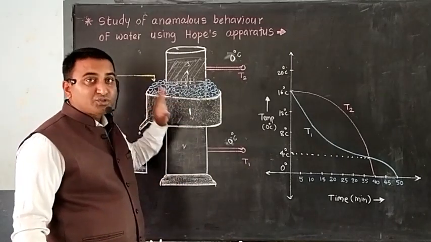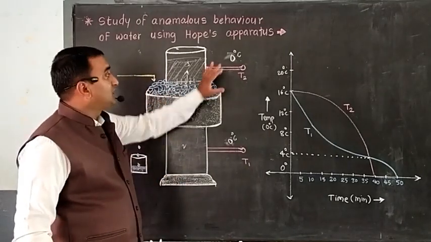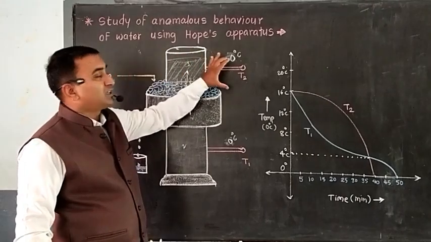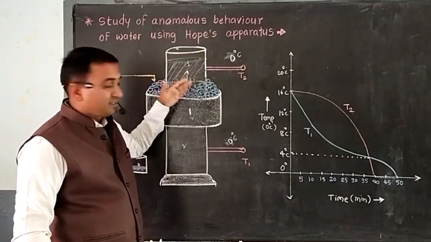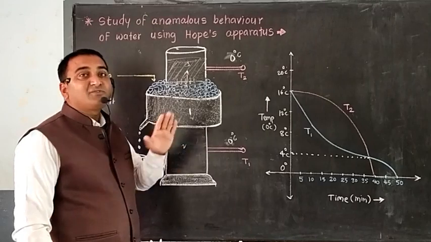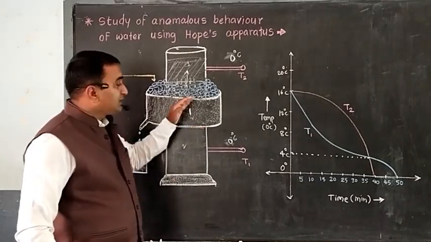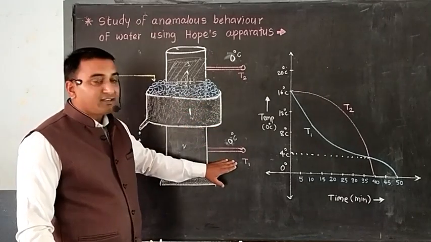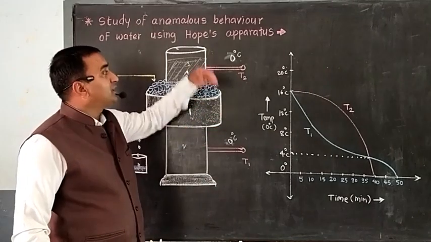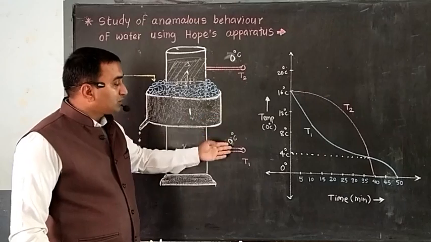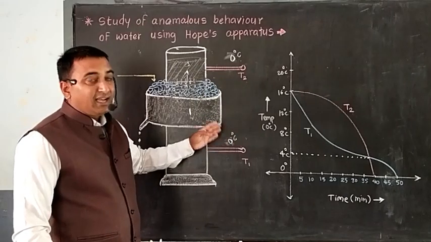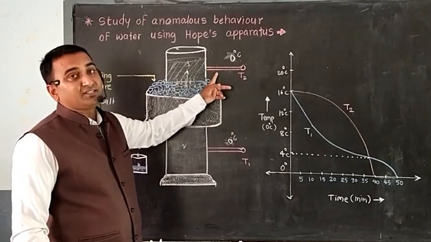But within the ocean or within the reservoir, only the upper layer of water will convert into ice, and the lower layer remains water at 4 degrees Celsius. So what happened here? The temperature T1 started to decrease first, then T2, then both at 4 degrees Celsius, and then T2 shows the rapid changes.